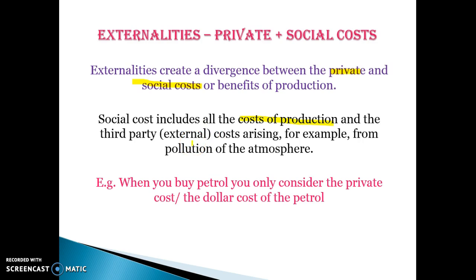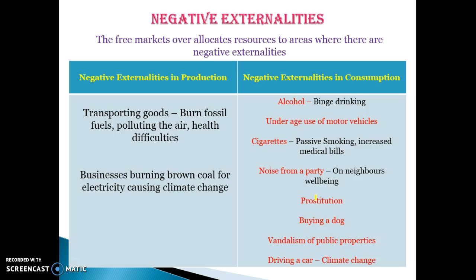When you go to the supermarket and buy petrol, you really only consider the private costs, but you're not considering the impacts that it has on third parties. That's why the government has to tax it. Here are some examples of negative externalities.